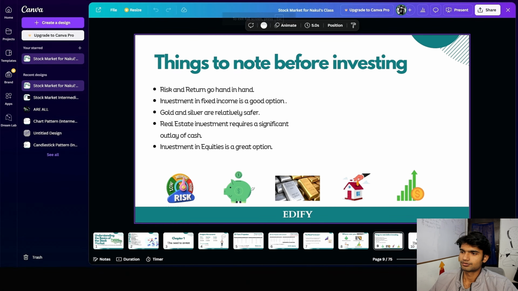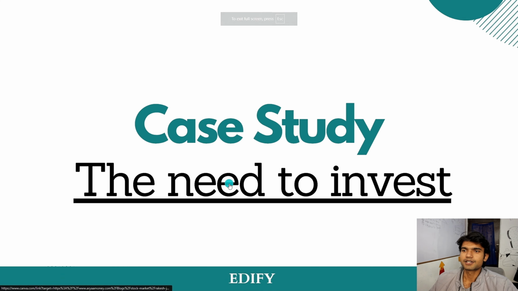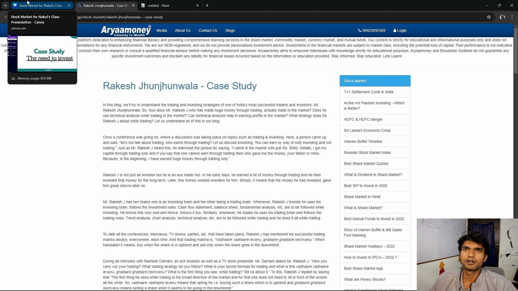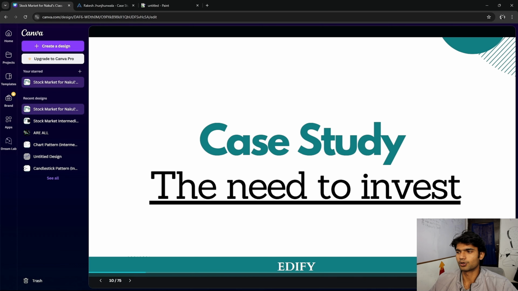So, a case study. Yes, I do have a case study of an interesting person. His name is Mr. Rakesh Jhunjhunwala, the ace trader and ace investor. I'll share his case study in the description so that you can have a look at it. Please have a close look at it because this is really good and about a really good investor.